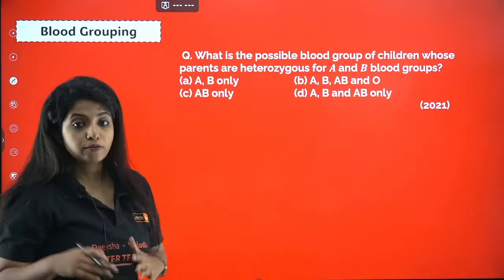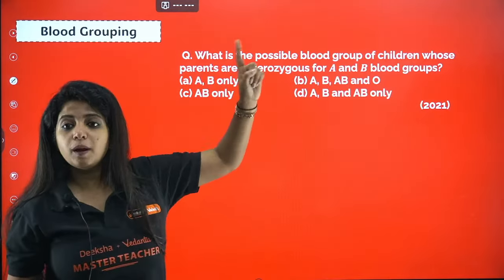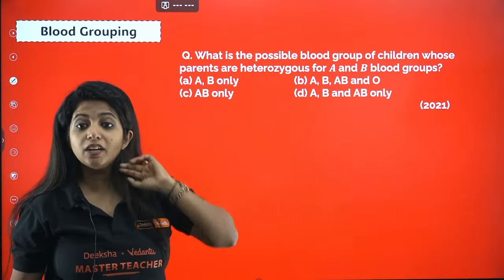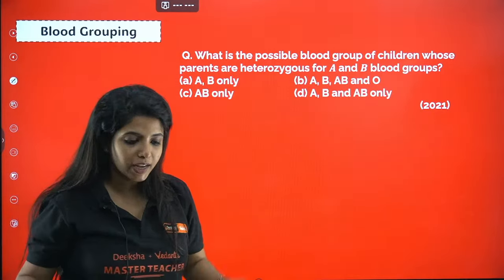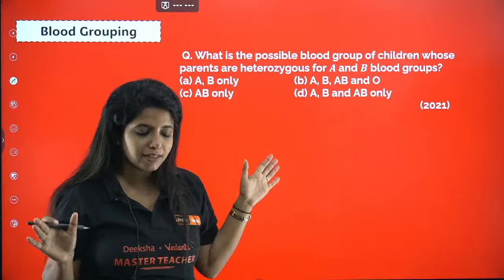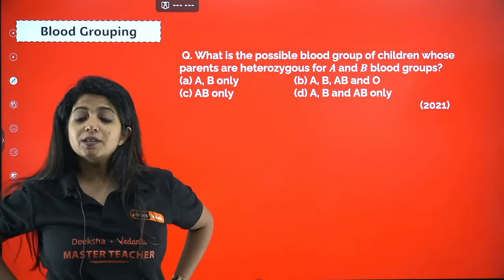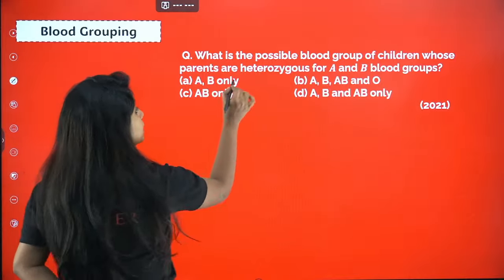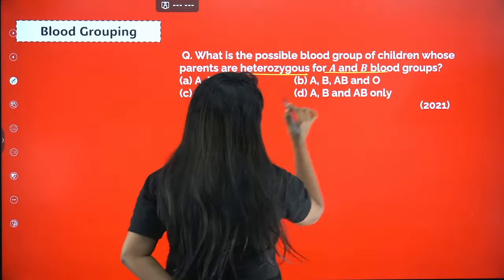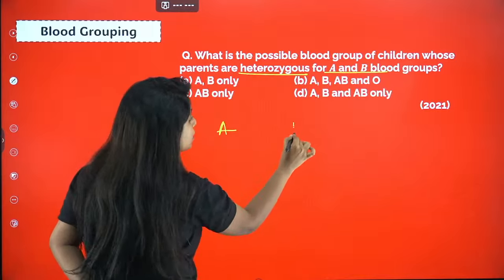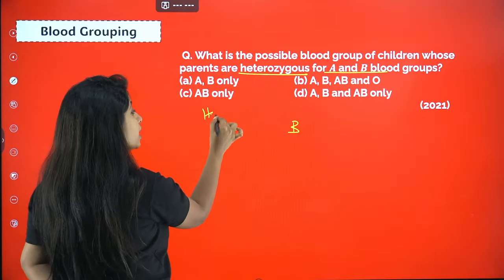In AB blood group, you have so many questions. What is a possible blood group of the children whose parents are heterozygous for A and B blood groups? Now tell me the answer, and then I'll understand that everyone has understood the concept well. The options are A blood group only, B blood group only, and so on.